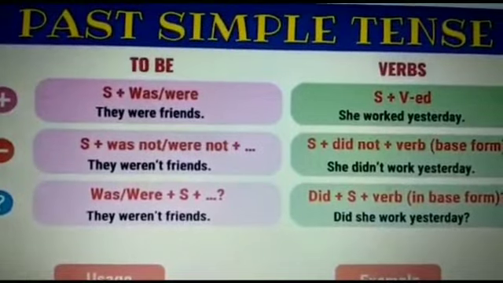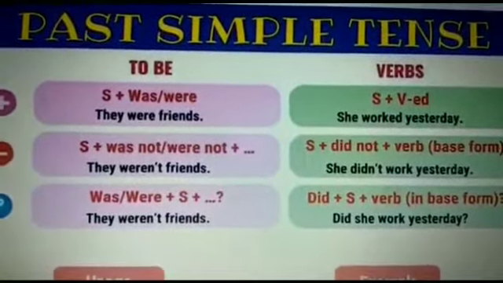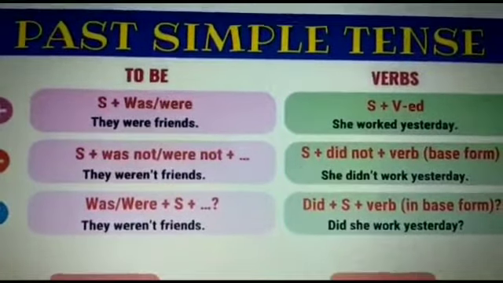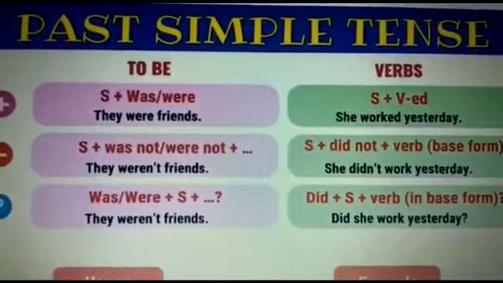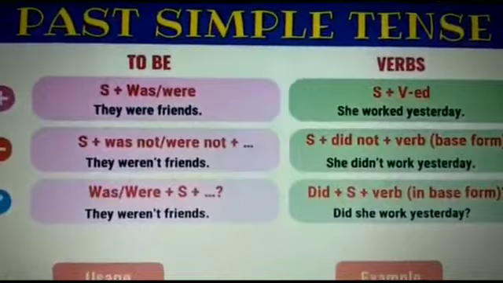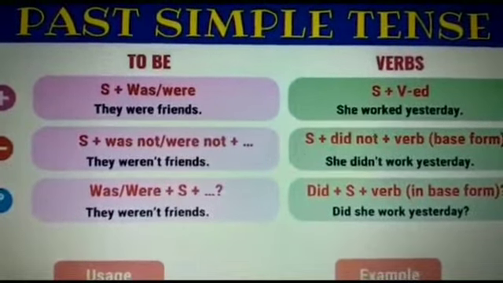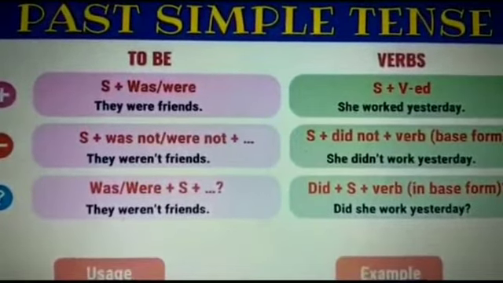Next is the use of simple past tense. The simple past is used to refer to completed events in the past. For example, the train left at 8:40 p.m. The event has already happened in the past. India became a republic in 1950. Then, simple past is used to talk about habitual actions in the past. We stayed in a cottage when we visited England last year.